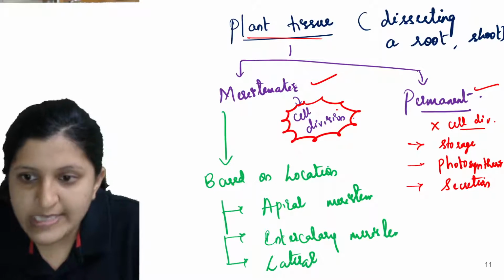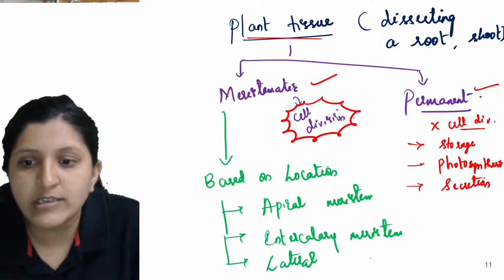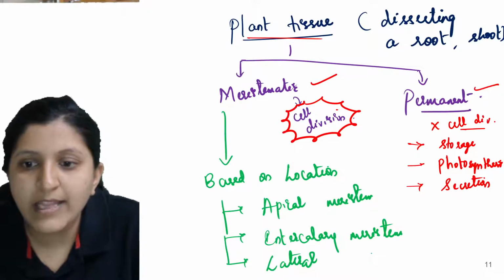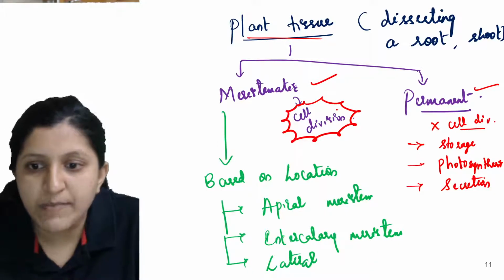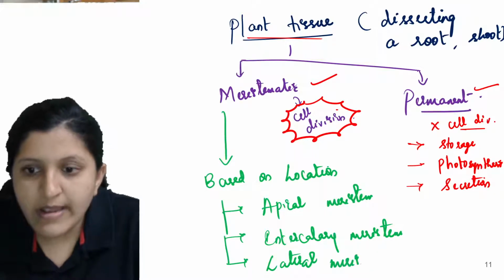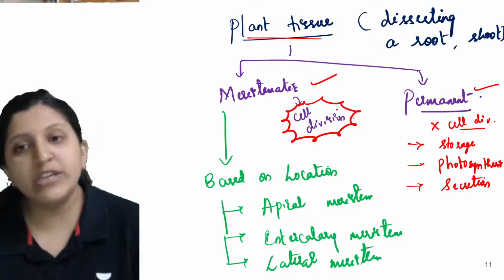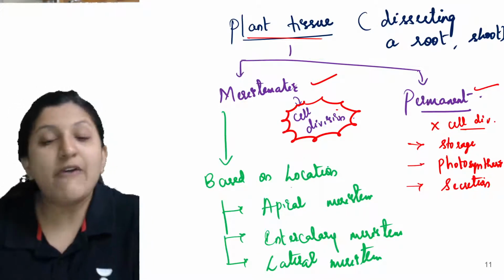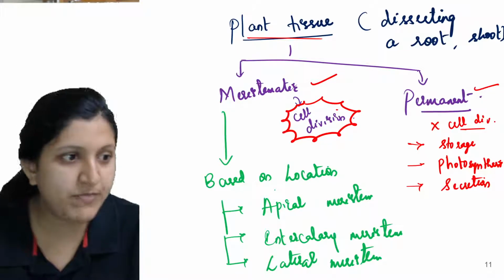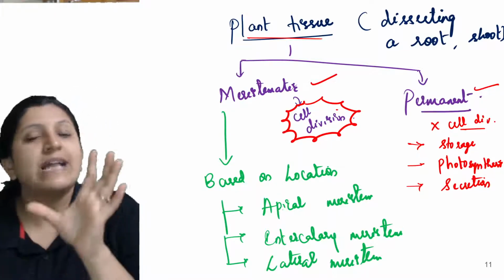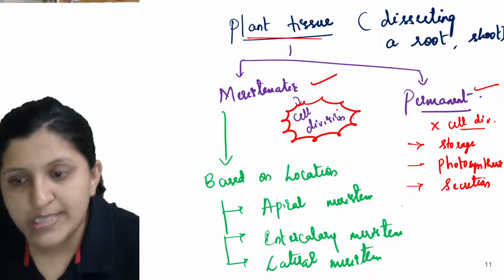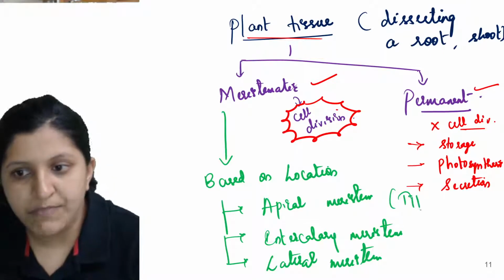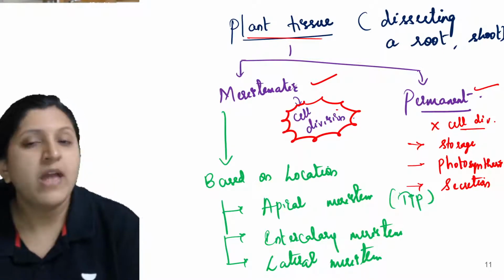Okay, so there is an apical meristem, there is an intercalary meristem, and then you can see there is a lateral meristem. So these are the different types of meristematic tissue you can find. So now where exactly is this present? If it is present at the tips, the tip of root, tip of shoot, that we call apical meristem.